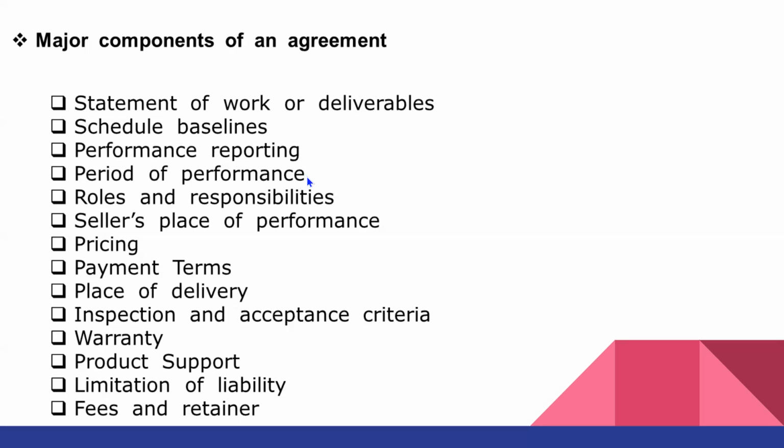Performance reporting and also the period of reporting should be stated in the contract. For example, the report should contain several information like progress, target, and S-curve.